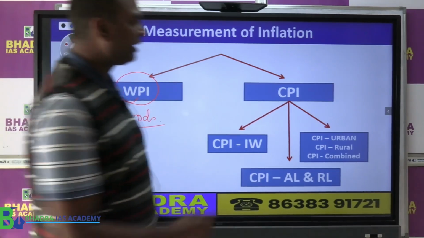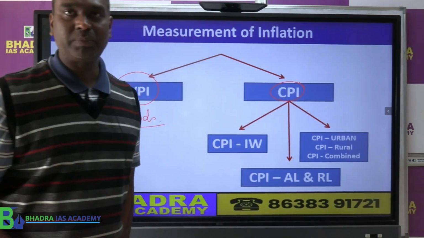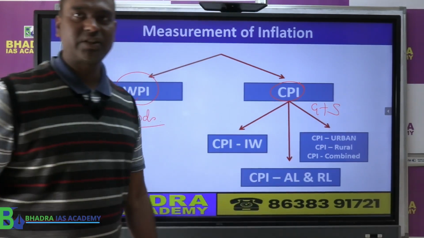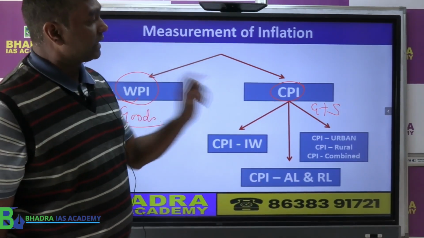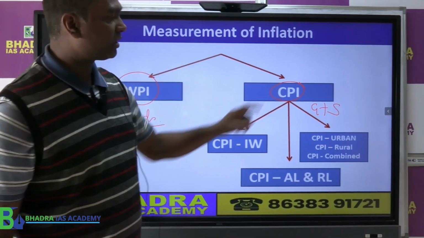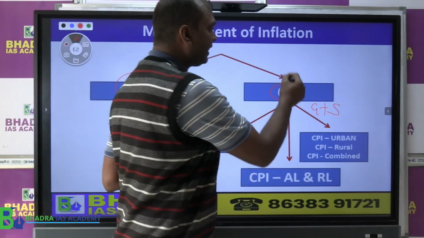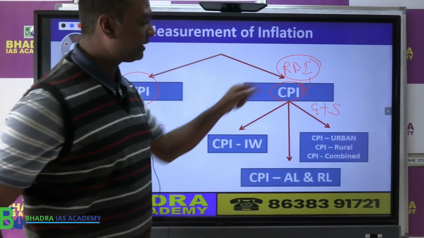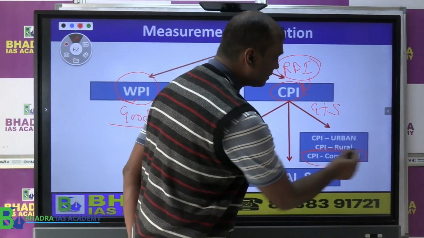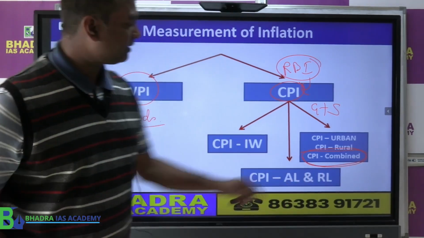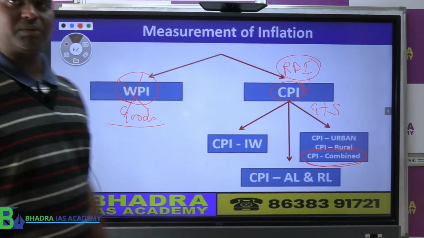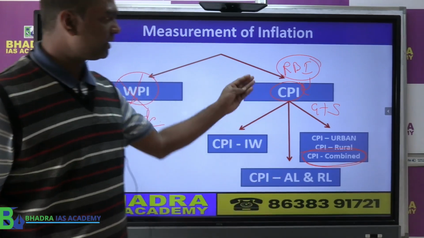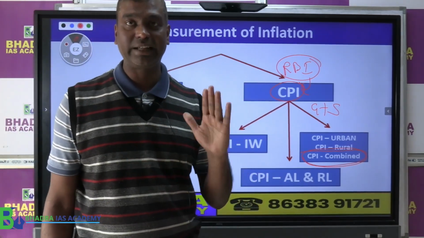On the other side we have CPI, consumer price index, which considers both goods plus services, right? Now ये जो CPI है, this is very important. Why? Because RBI keeps a track of which one? RBI keeps a track of CPI, that also CPI combined. The RBI does not keep a track of WPI for monetary policy, inflation target, etc. Clear? So some basics you should be very clear for exam preparation.